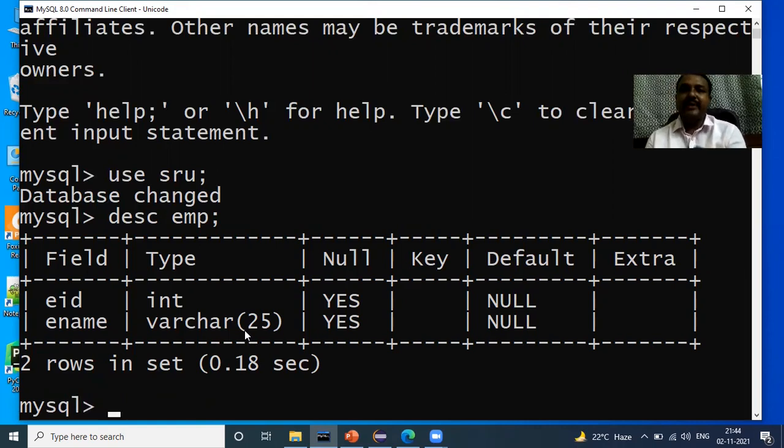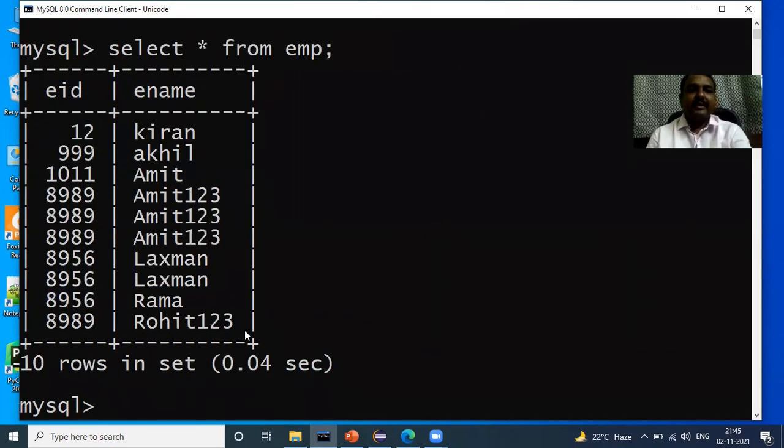Now I would like to insert some values into this table. I would like to extract the data from this table, from EMP. Right, so we have the data here. I think almost 10 tuples are there in my table. Now I would like to add some more rows into my table using my JDBC program, by using the statement called PreparedStatement.